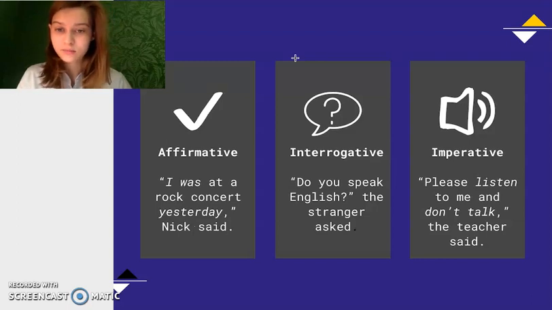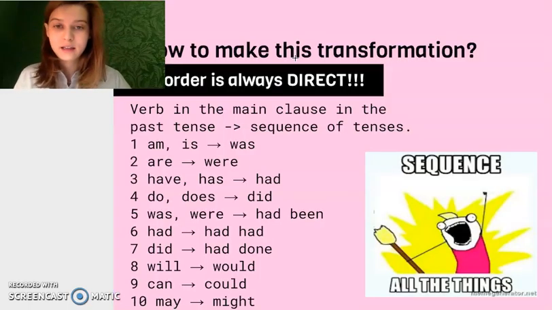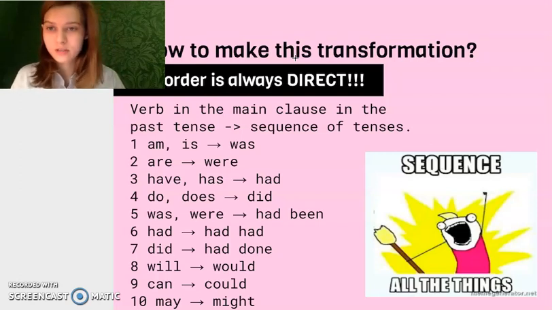"I was." I is the subject, was is a verb. So if it's put the other way around, then it is not direct word order. And in the case when we put direct speech into indirect, we should always remember that the word order is direct. It is like in affirmative or imperative sentences, not like in interrogative sentences, for example. It is the first important point to remember.